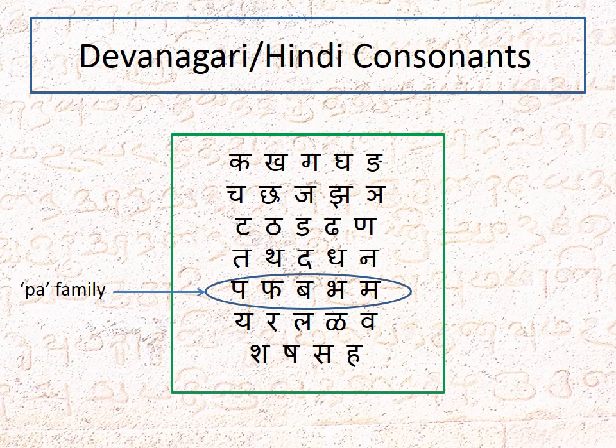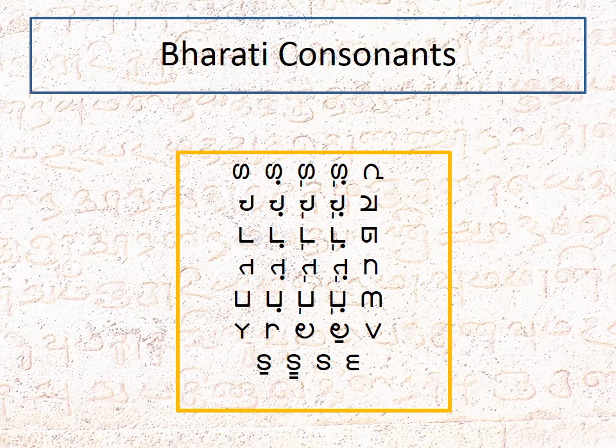But in existing scripts, individual characters in each of these families do not share any family resemblances. But in Bharati consonants, members of each family have a strong family resemblance.